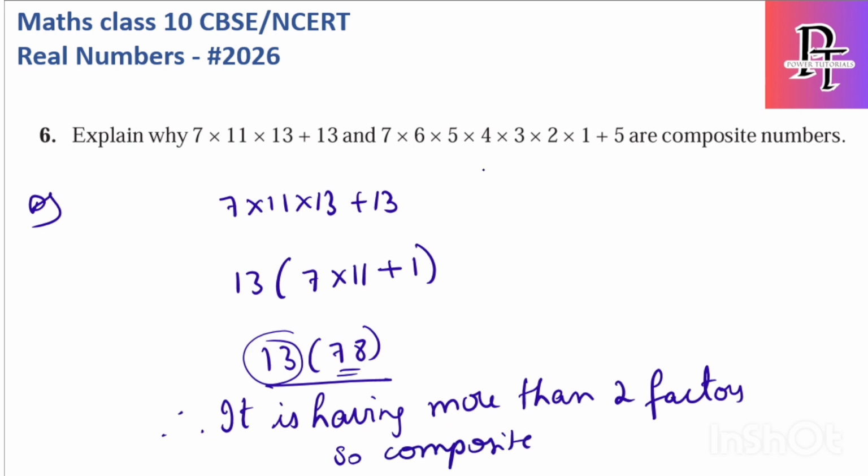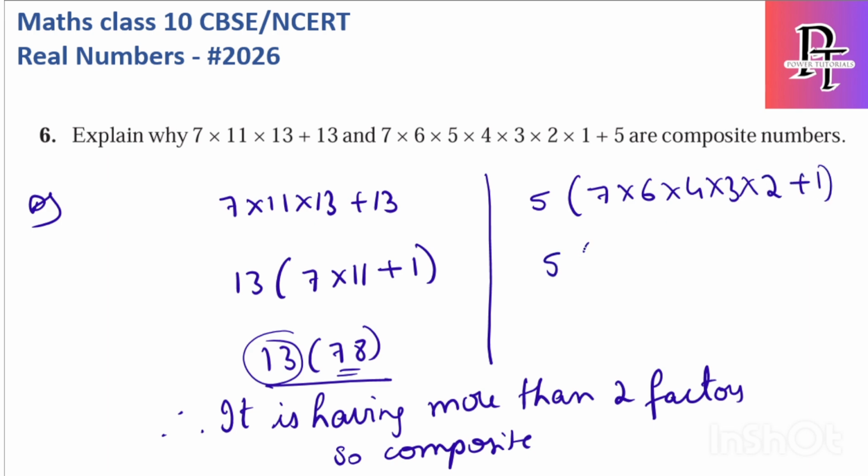Okay, the same statement will be applicable for the second as well, so I'll do it here itself. Here if you notice, 5 is common, so I'll take 5 as common. I can say it is 5 into 7 into 6 into 4 into 3 into 2 plus 1. So 7 into 6 is 42, 42 into 4 into 6, 42 into 24, plus 1 is also there.